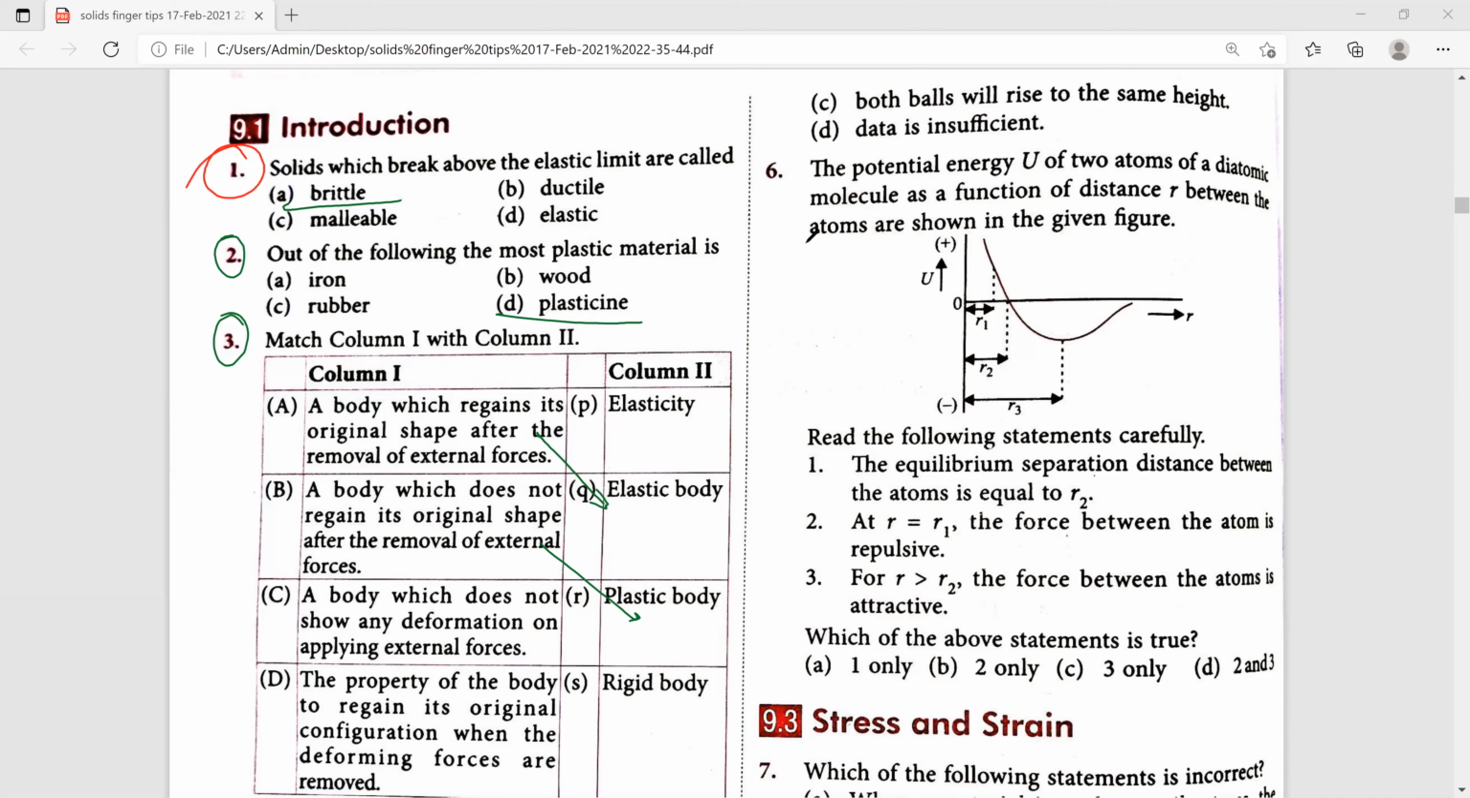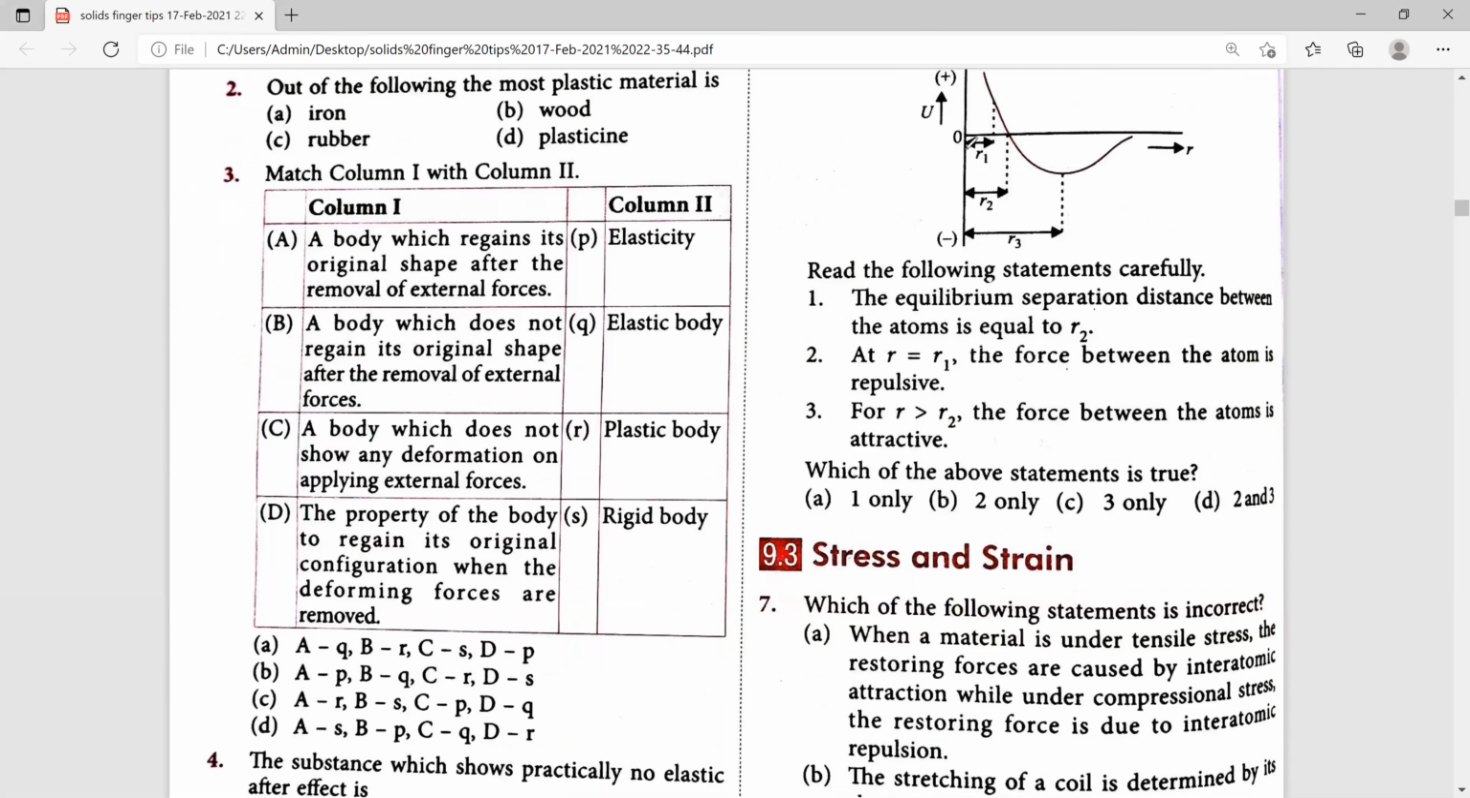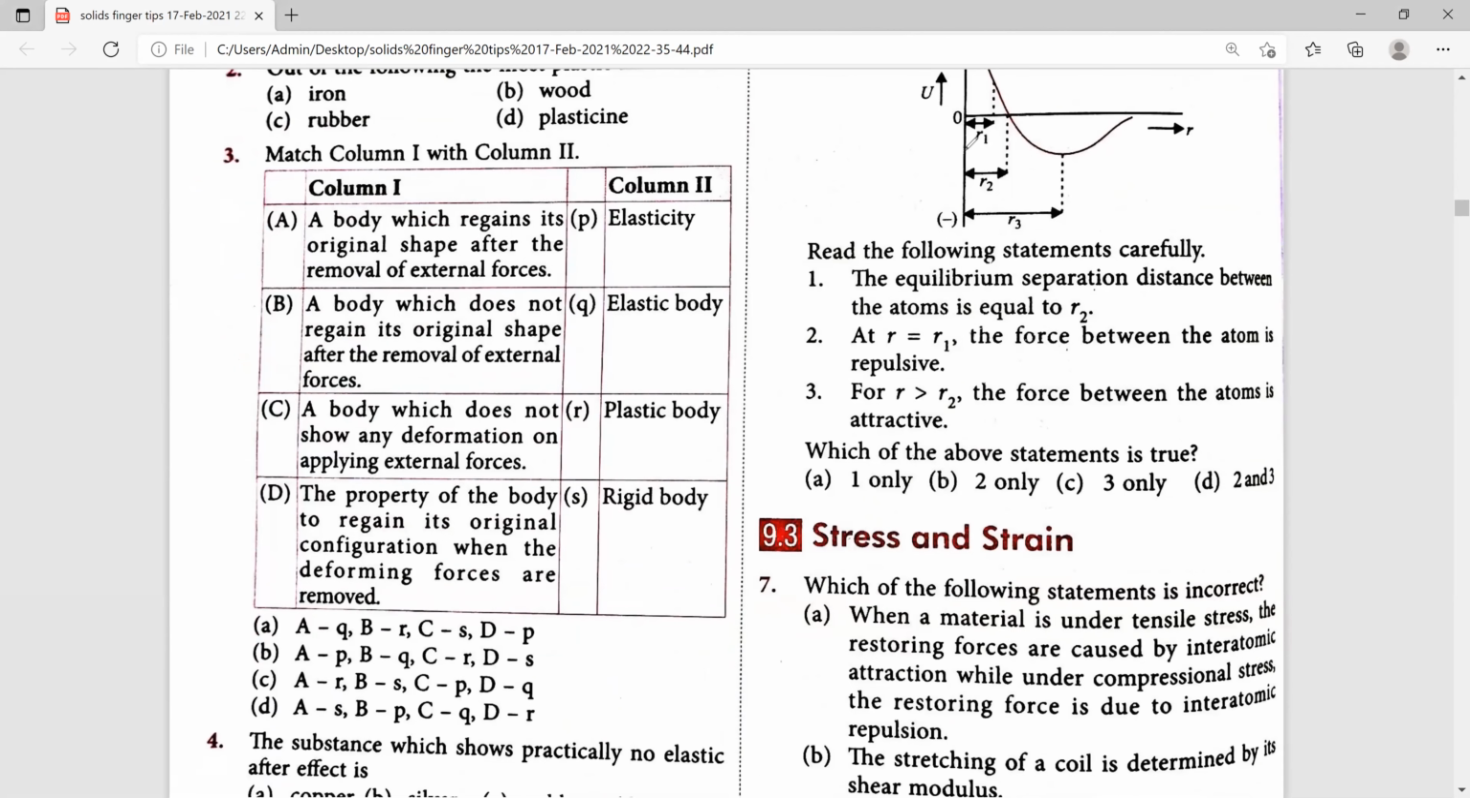So the right option for this one is P1, the suitable one. And for C1, a rigid body is nothing but a body which does not show any deformation on applying the external force. That we are going to call a rigid body. Therefore, for the third one, you have to choose the right answer. For the third one, the eighth option is the right answer.